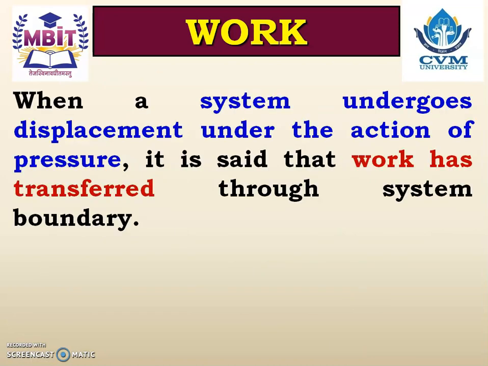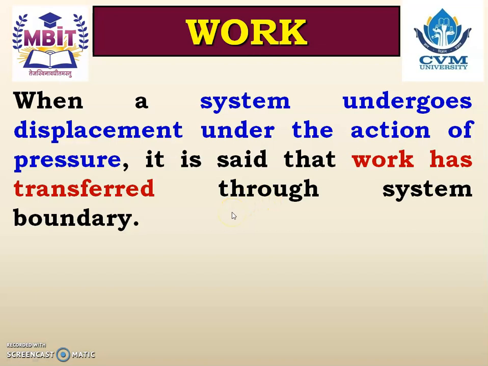Work can be defined in other way also, in terms of the system and surrounding. When some pressure is applied to the system, what happens to the surrounding and what will be the work done in that case. So now this is the definition of work in that particular category. When a system undergoes displacement under the action of pressure, it is said that work transferred through system boundary.